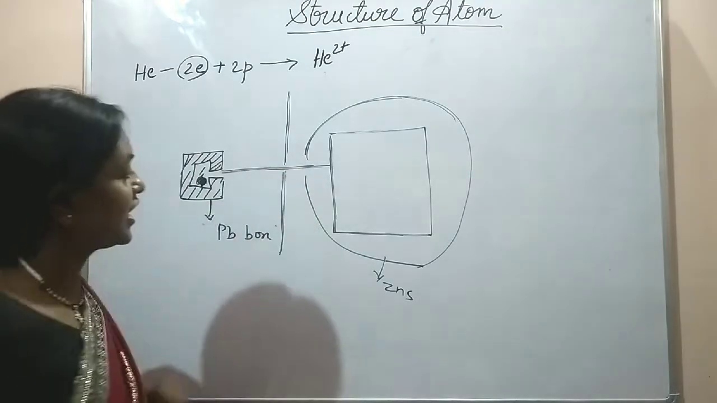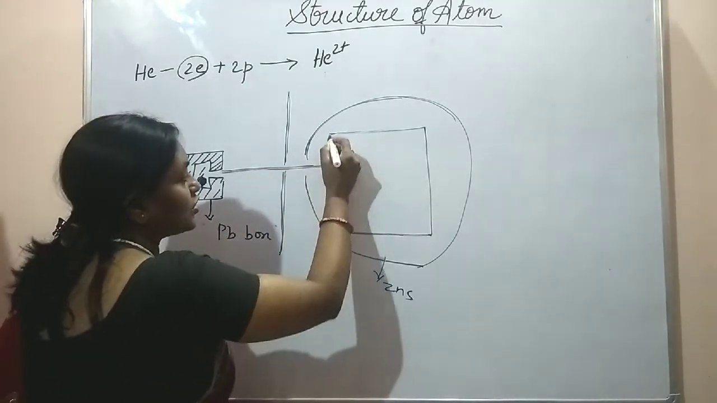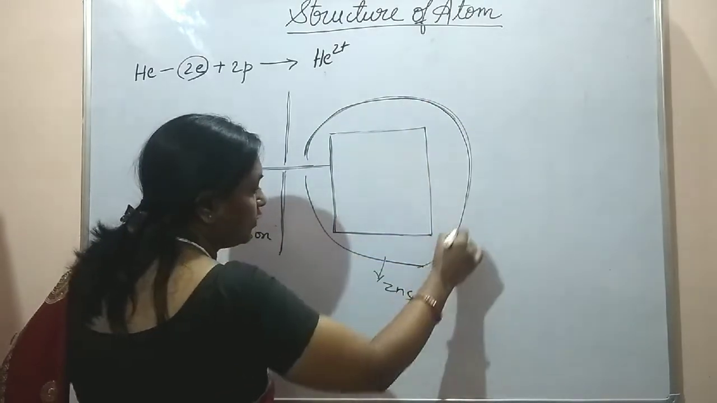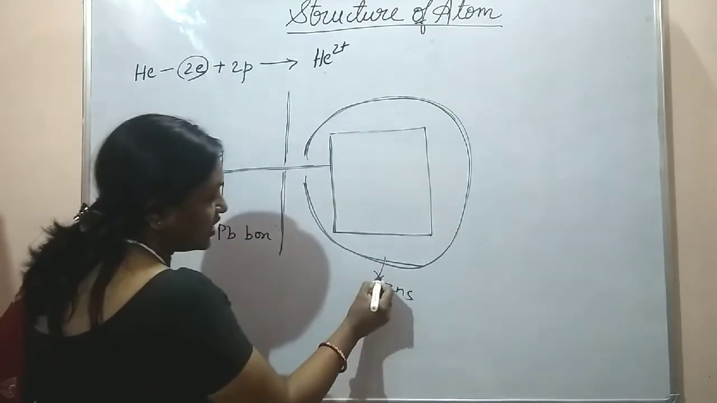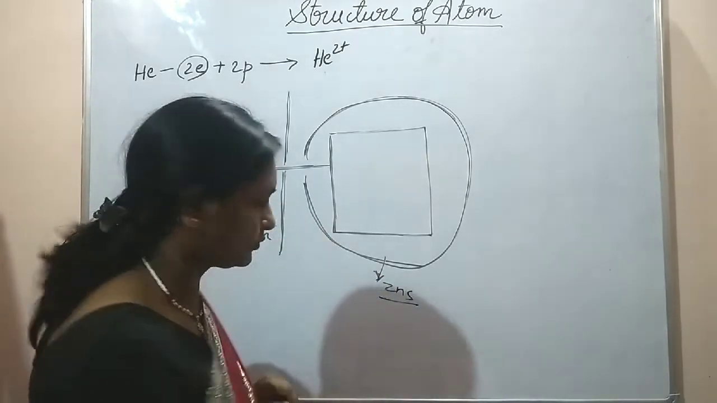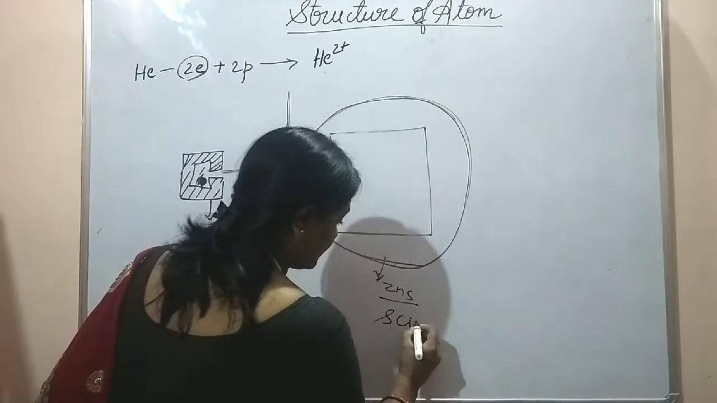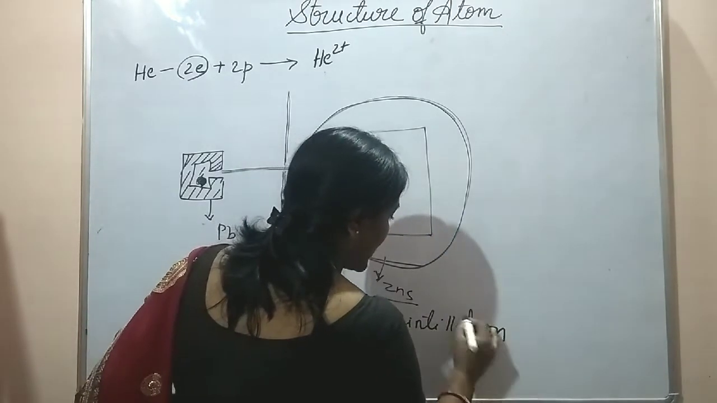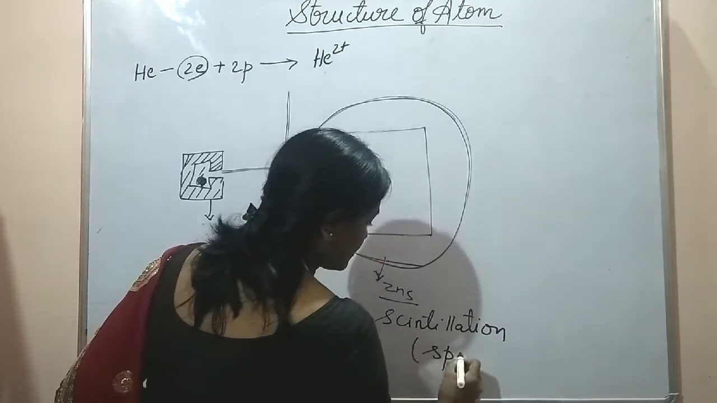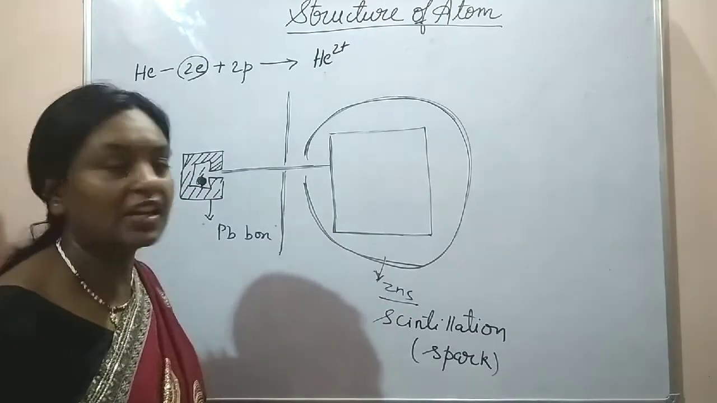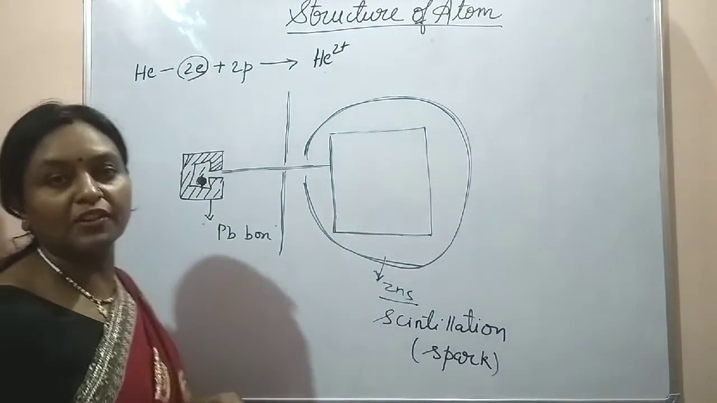So alpha particles were taken and made to strike against the gold foil, and the gold foil was surrounded with a screen having zinc sulfide coating on it, which could produce scintillation. Scintillation is the word. Scintillation upon striking means a spark is produced when alpha particles strike against the screen. So what were the observations?